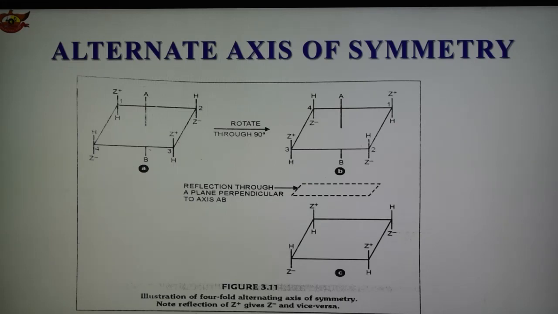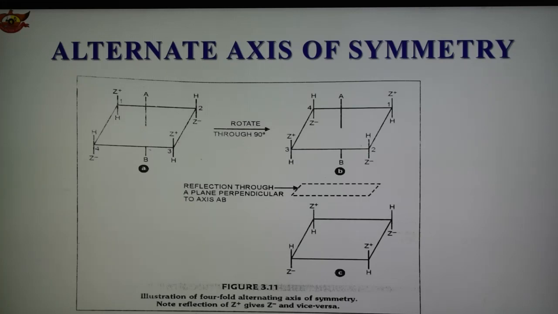There should not be any alternating axis of symmetry. If there is an alternating axis of symmetry, then it is optically inactive, so an optically active substance should not have any alternating axis of symmetry, whether 1-fold, 2-fold or 4-fold.